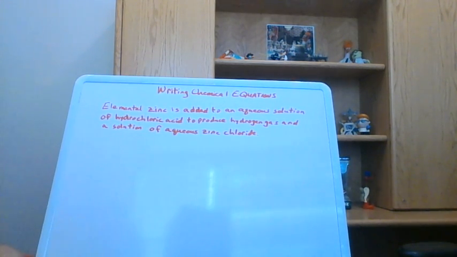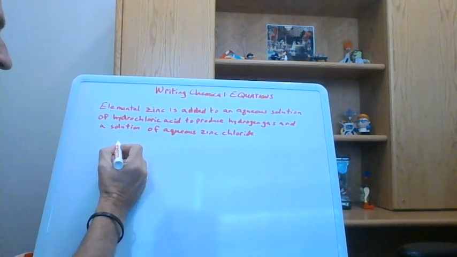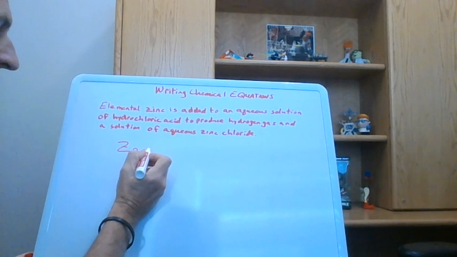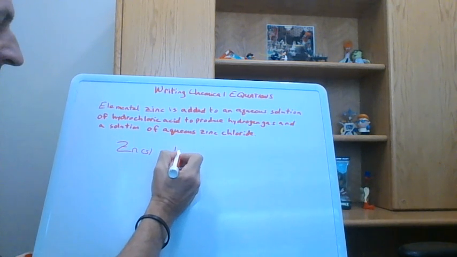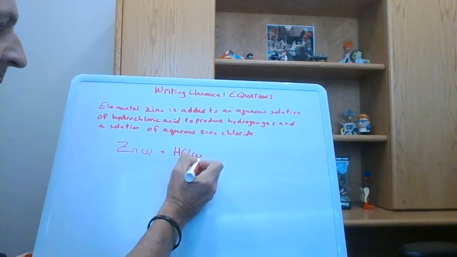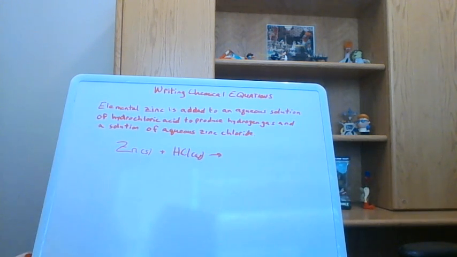All right, let's look at another description of a chemical equation and see if we can convert it to a formula. It is: elemental zinc is added to an aqueous solution of hydrochloric acid to produce hydrogen gas in a solution of aqueous zinc chloride. So the things we're mixing together are elemental zinc and hydrochloric acid, and what's being produced is hydrogen gas and aqueous zinc chloride. So we look at our periodic table and find the symbol for zinc is Zn. All our metals except for mercury are going to be a solid. And we're adding that to hydrochloric acid, which is aqueous. And what's being produced is hydrogen gas.